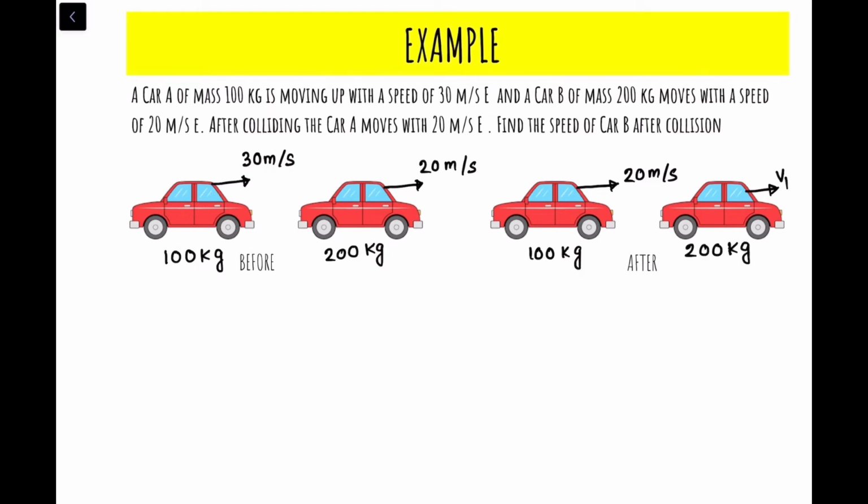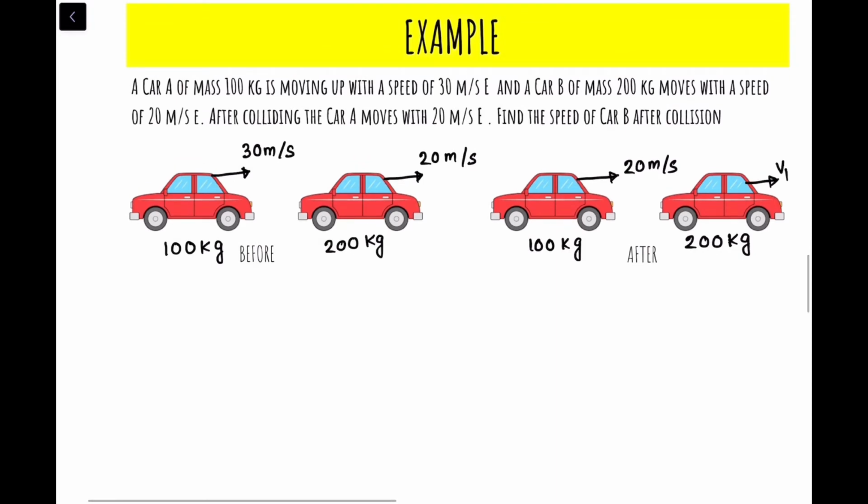So what is this case? This case is a collision problem. We have just explained what happens in a collision. So the momentum of car A plus the momentum of car B together will be conserved.